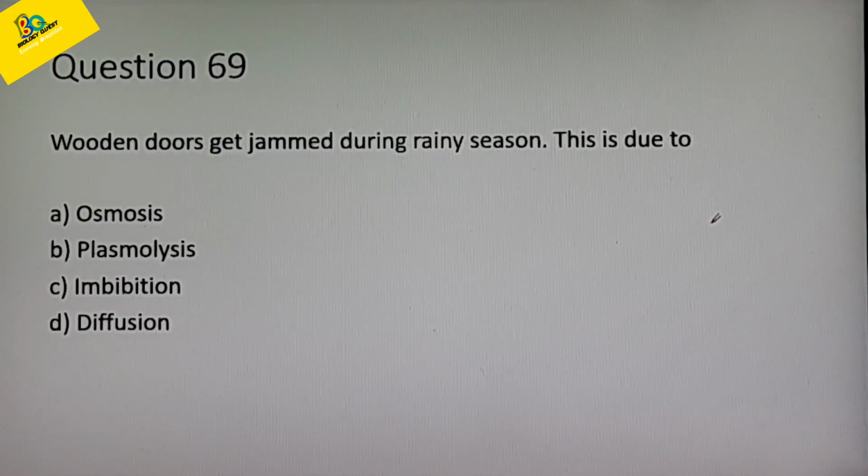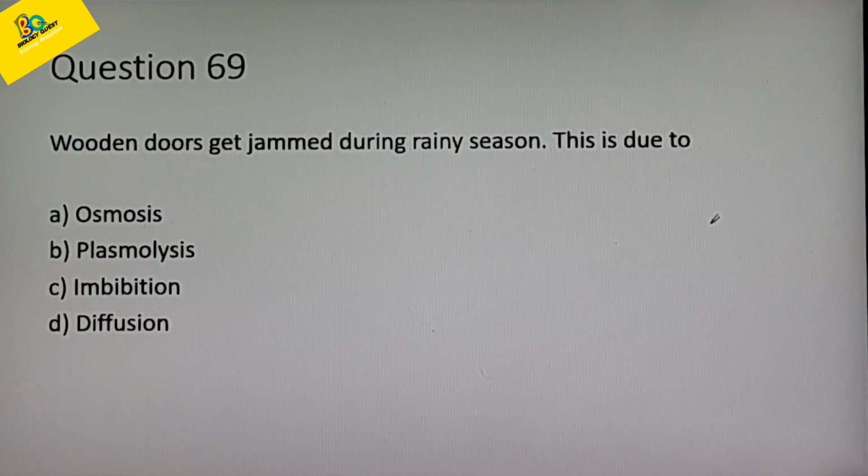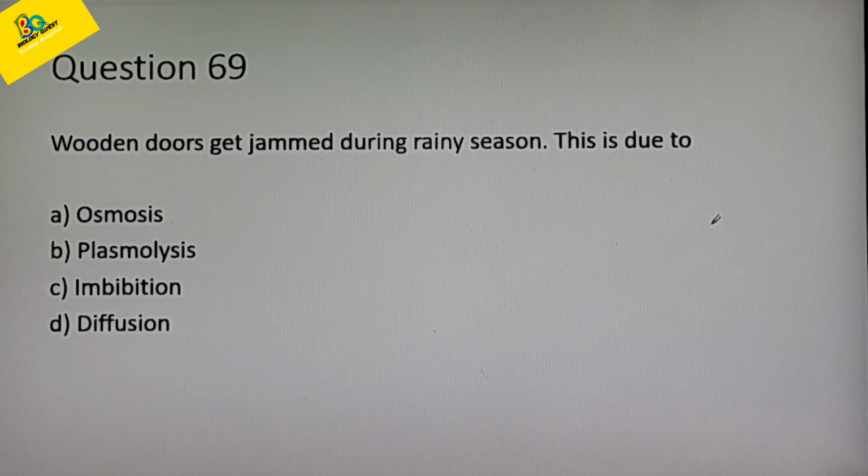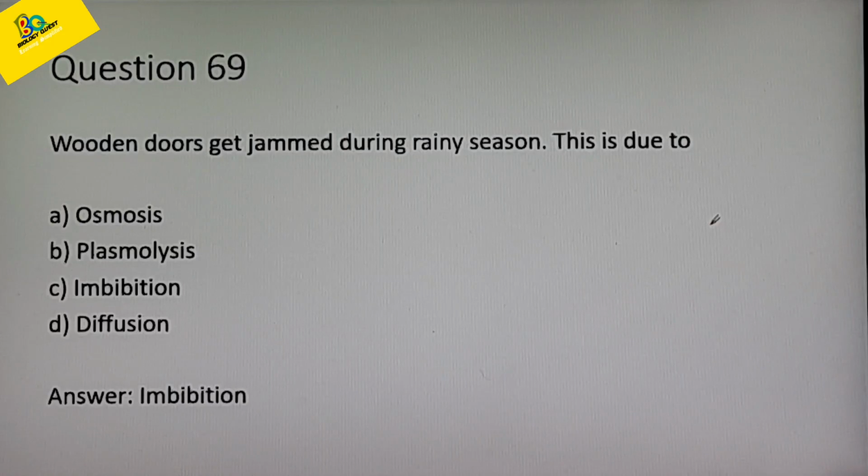Next, wooden doors get jammed during rainy season. This is due to A, osmosis, B, plasmolysis, C, imbibition, D, diffusion. Hope you have got the answer. The correct answer is option C, imbibition. We have discussed similar types of questions before.